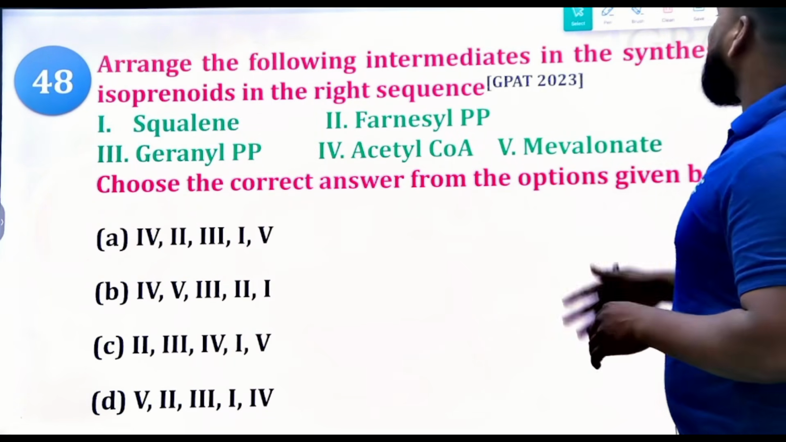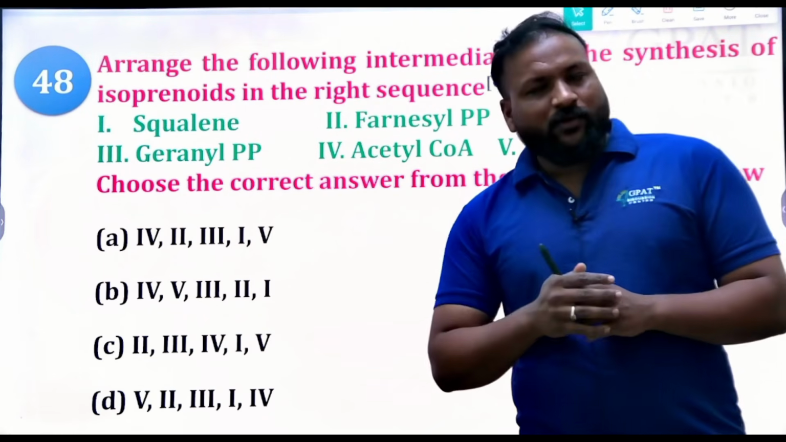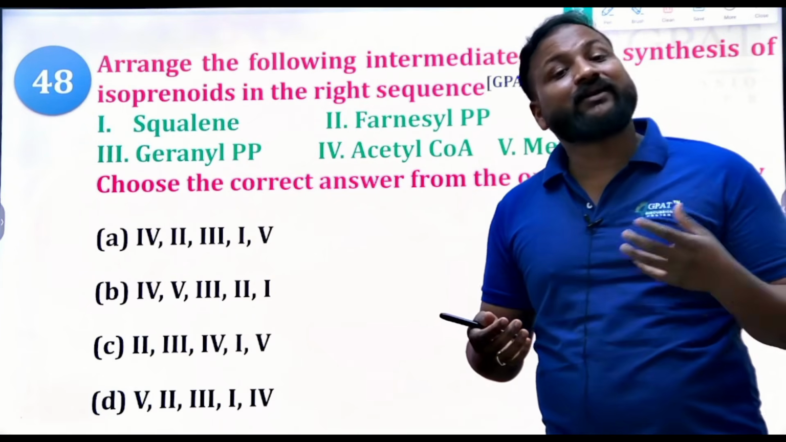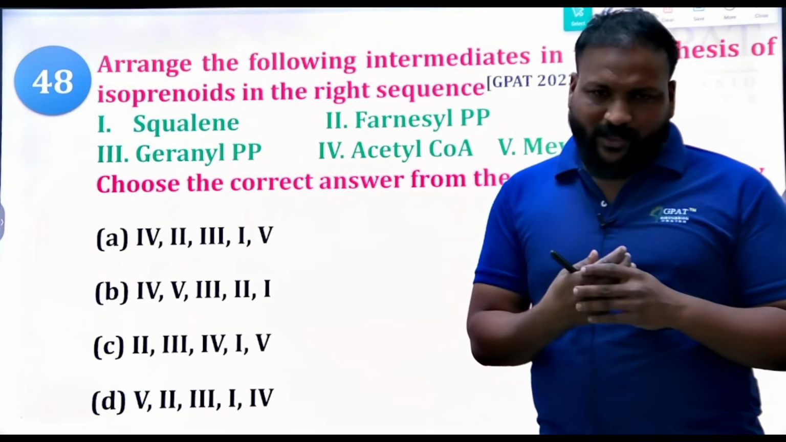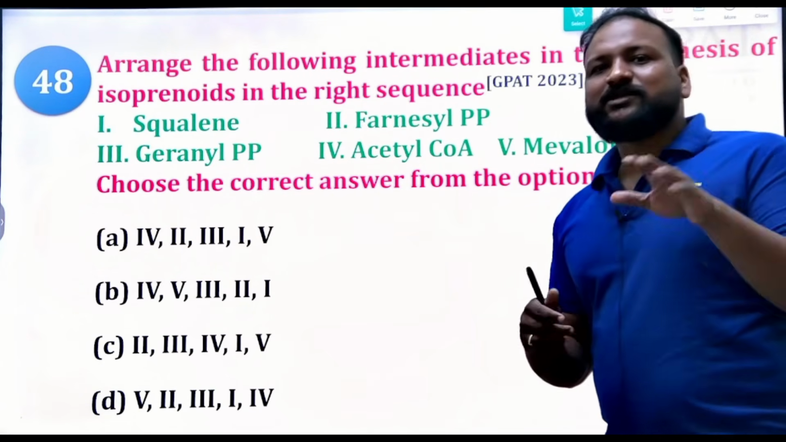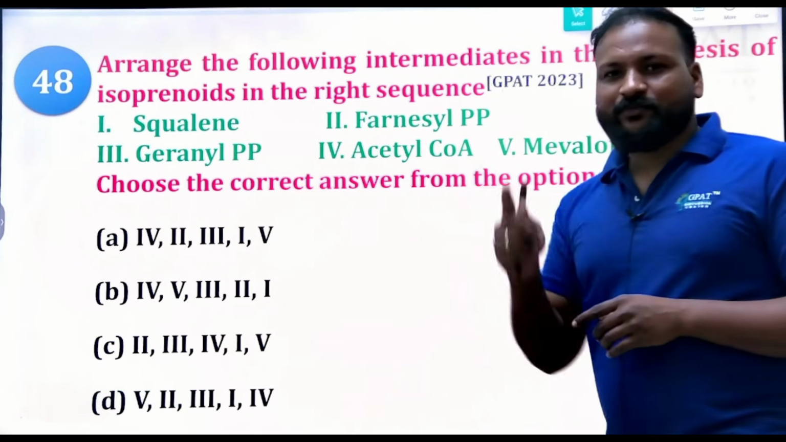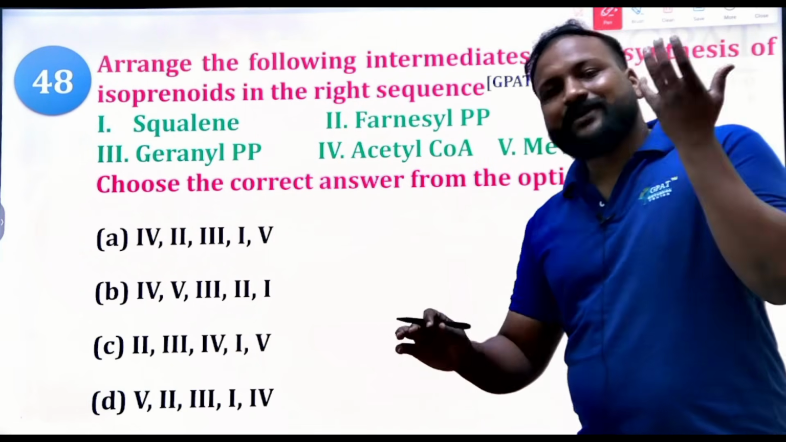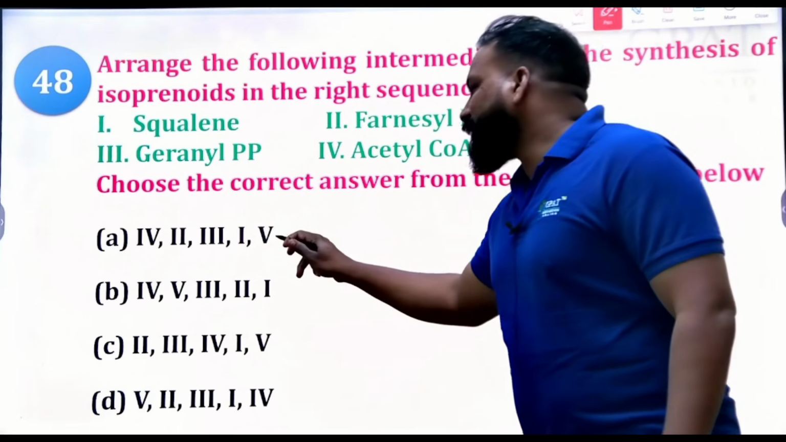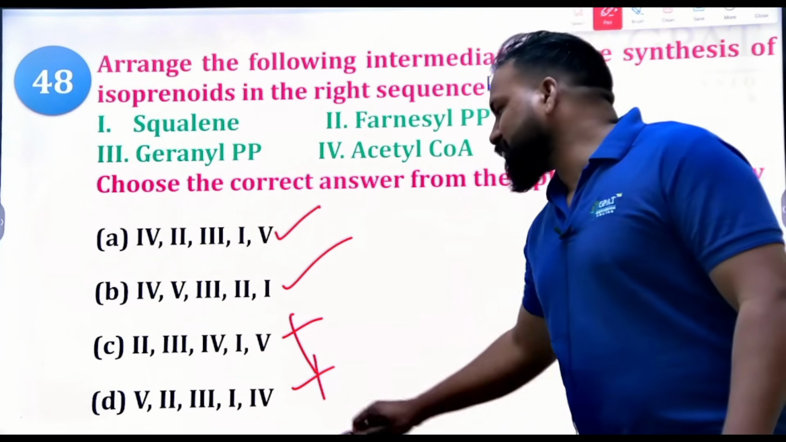Arrange the following intermediates in the synthesis of isoprenoids in the right sequence. See, have you gone through the acetate malonate pathway, isoprenoid pathway, and what are the end products? They're asking for the sequence. Firstly, what is the precursor? If you find at least two right options, the game is over. Obviously they have started with acetyl coenzyme A, right? Option E first, so these two are the options. Eliminate the others, because they're asking for the sequence.